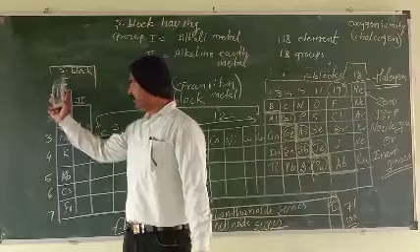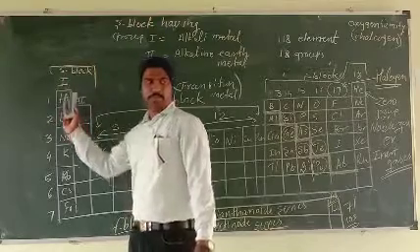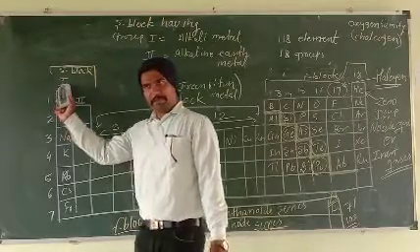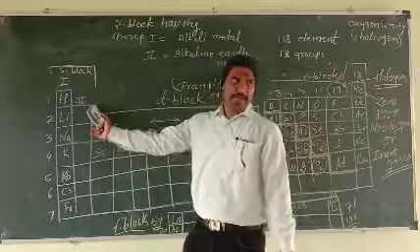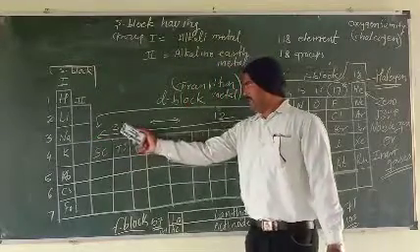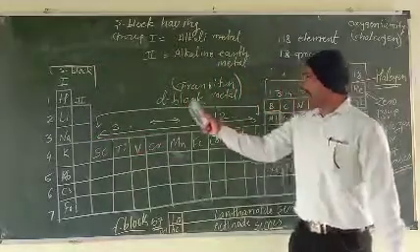Listen, I will repeat it here. S block: they are in the first group and second group. First group name is the alkali metals. Second group is the alkaline earth metals. And here 3 to 12 is the d block.